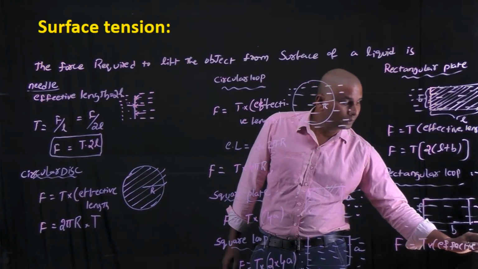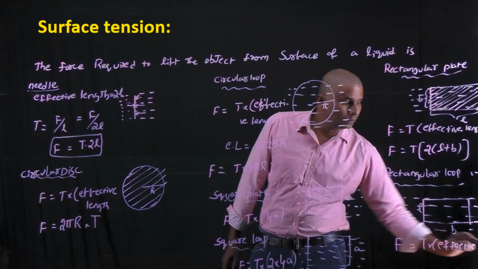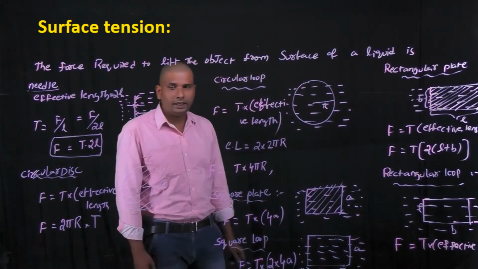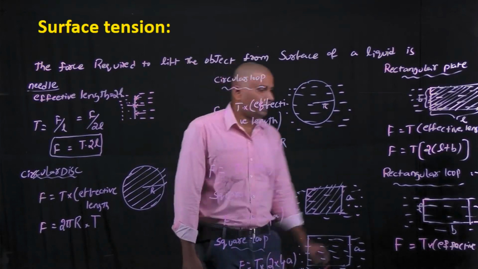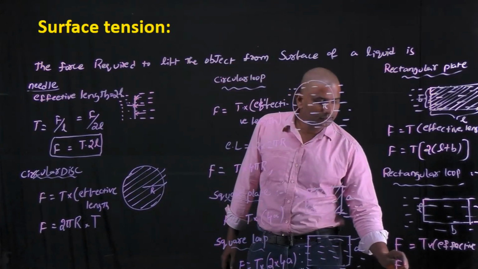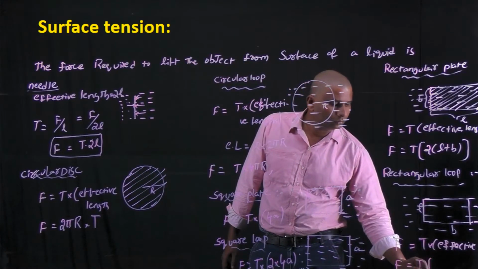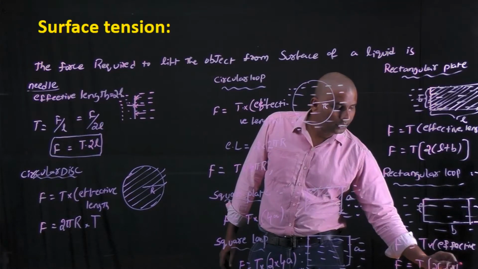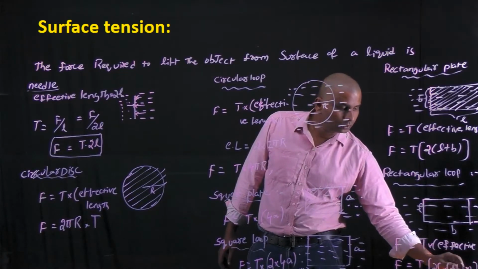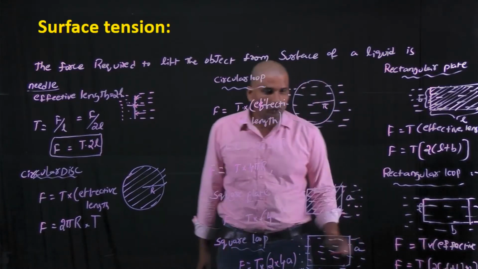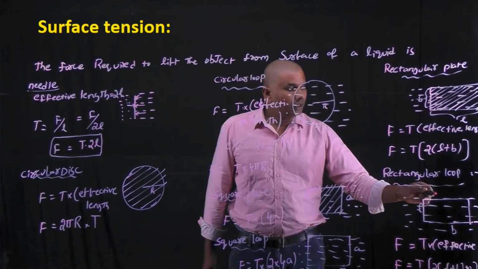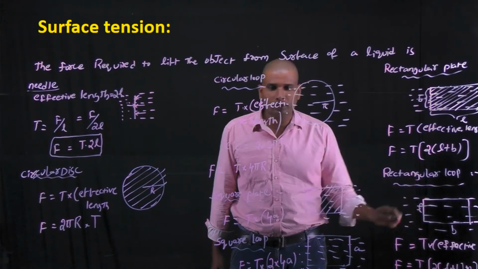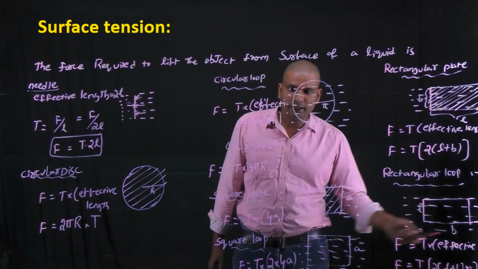Here in case of loops, the water is in contact with the object from inside and from outside. That's why here the effective length is 2 into 2 into (L plus B). The 2 means the water surface wets this rectangular loop from outside and from inside, 2 times.